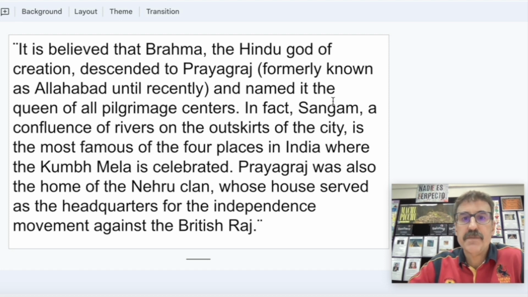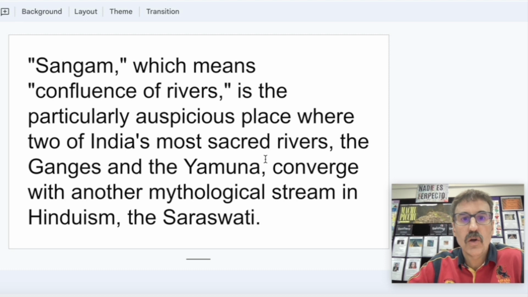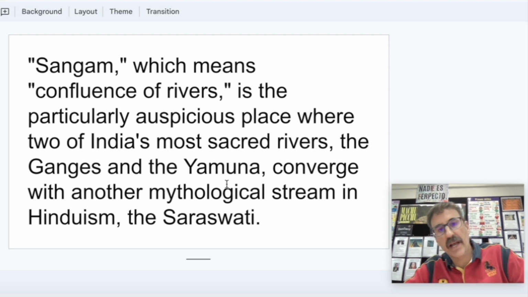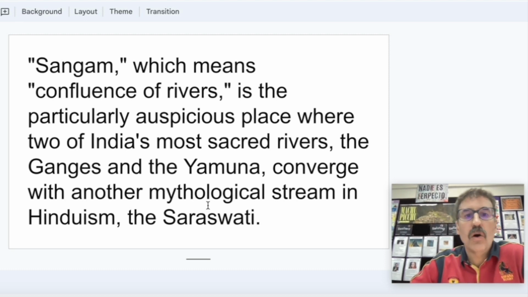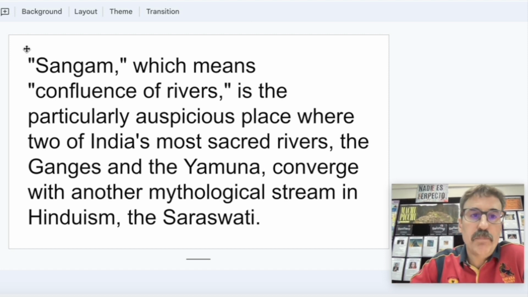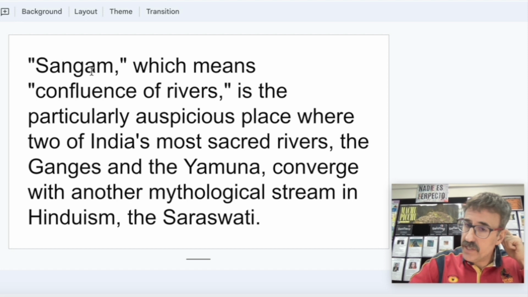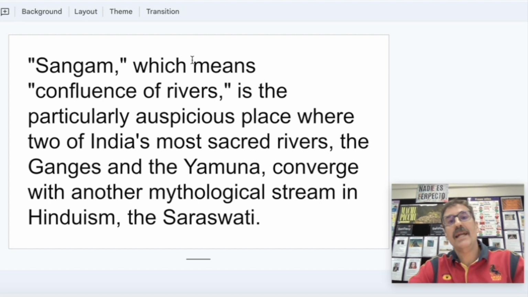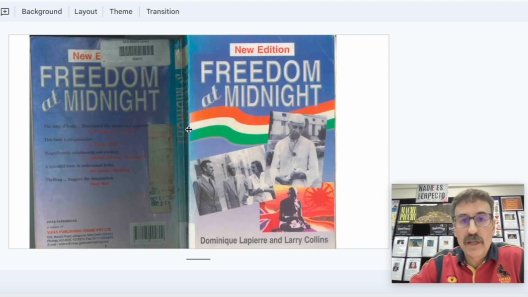And again, it is mentioning the confluence of the rivers. It is not only two rivers, but there is another river that goes under the earth, a mythological stream called Saraswati. So they meet in that place, Sangam, on the outskirts of Allahabad, and because of that, it's a very holy place.